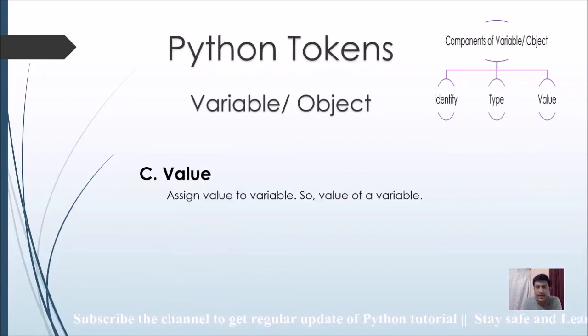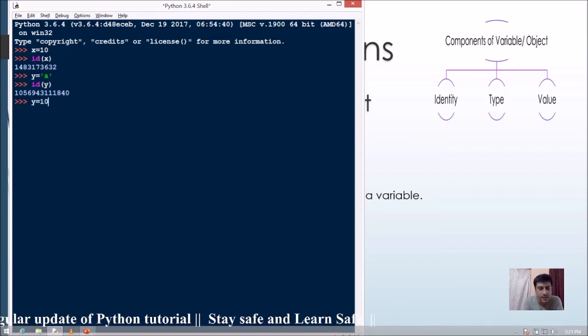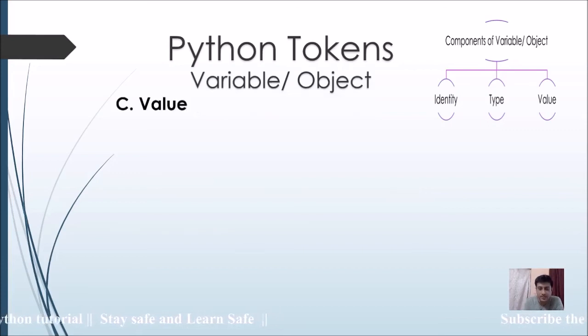After that, another part of a Python variable is value. What is value? Value means the value you are assigning to a variable. Like in this example we have seen that in x we have assigned the value 10. So x is mapping to 10. Now x is 10, and y equal to, again I am writing 10. So what is actually happening is x and y are both mapping to the value 10. I can make the concept clear with this.